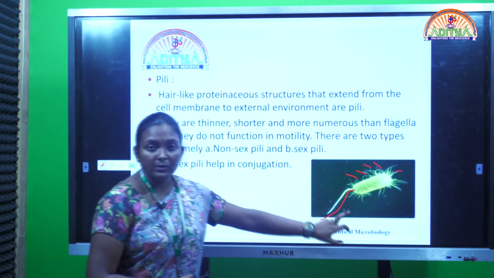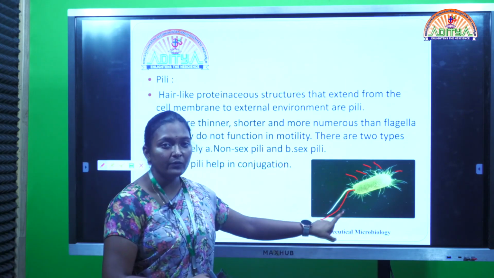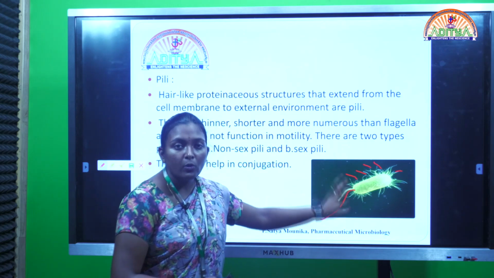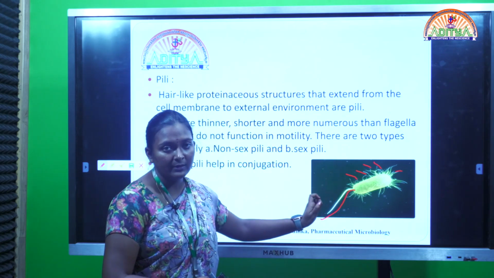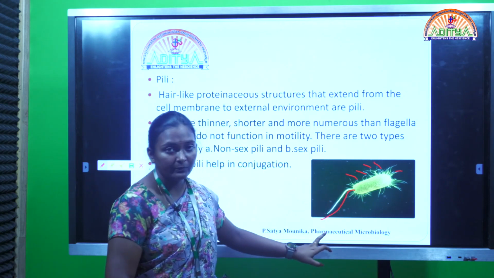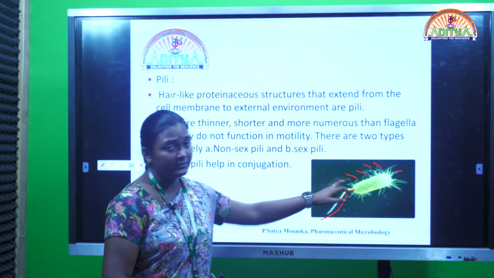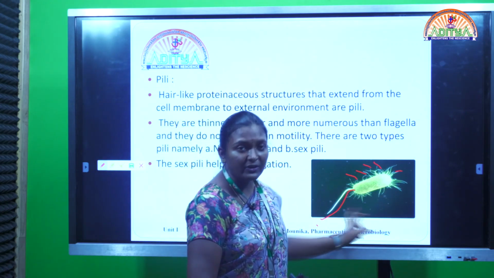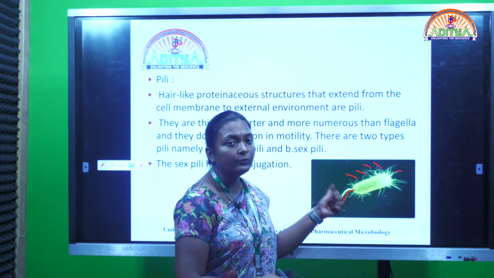So the main purpose of flagella is to attach onto a surface of a particular host cell. Now coming to these pili, these are thin hair-like filaments, and they are also shorter when compared to the flagella.